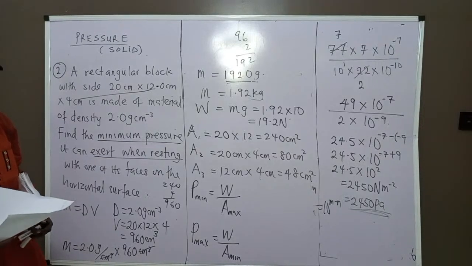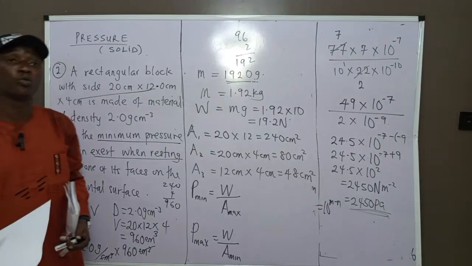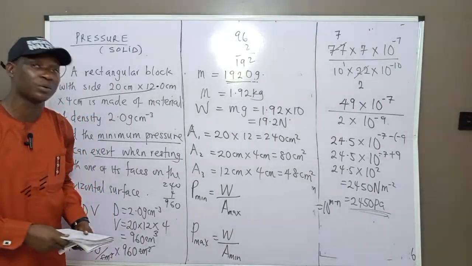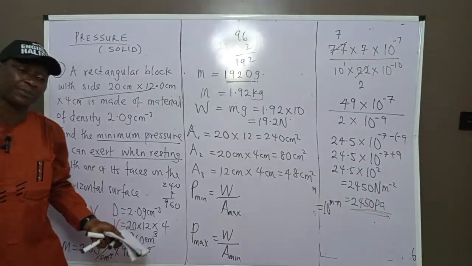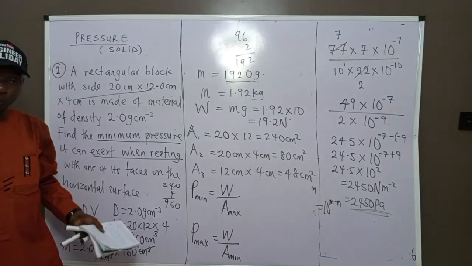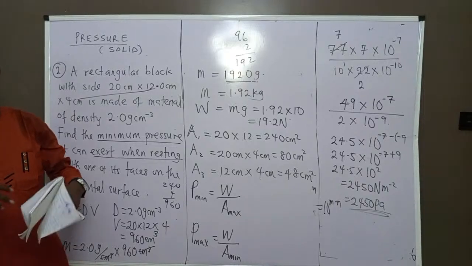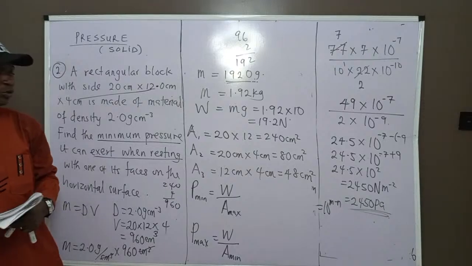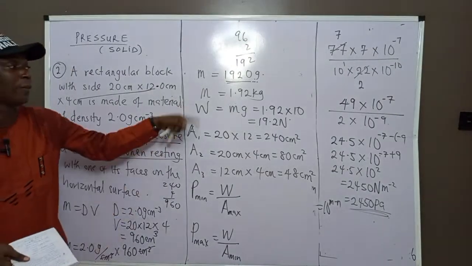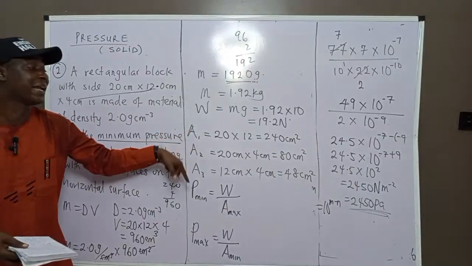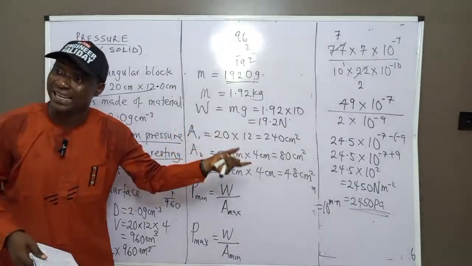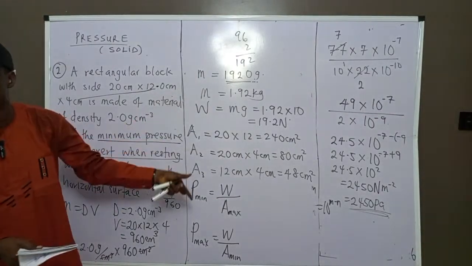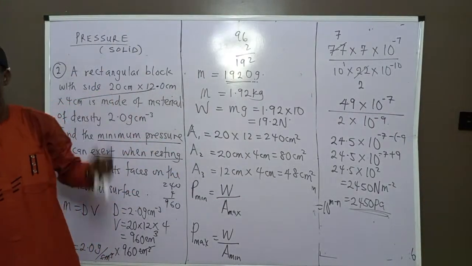We have not got into that part, please. When we come to liquid, that's where we're going to talk about the principle of transmissibility, Pascal's principle, and atmospheric pressure. What is atmospheric pressure? These are under liquid. This one is solid. Most students will jump over solid, and when analyzing a solid question, it's as though they are analyzing liquid. That is a mistake many students make. They just leave this part and jump to pressure in liquid.